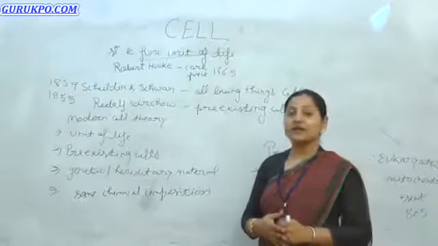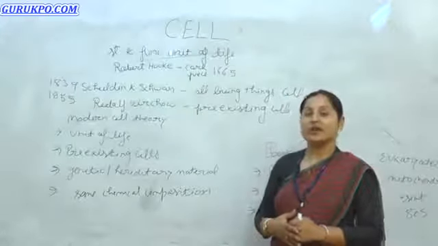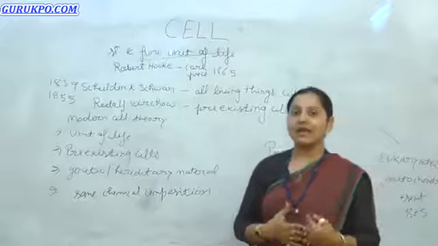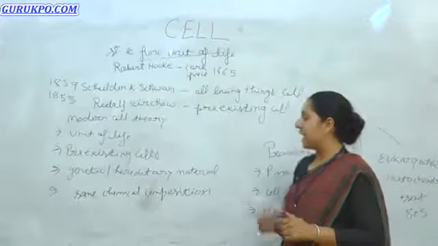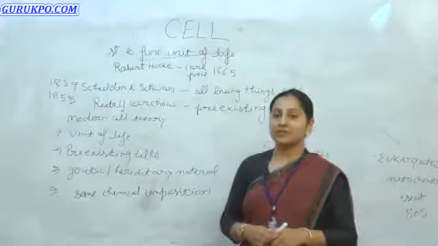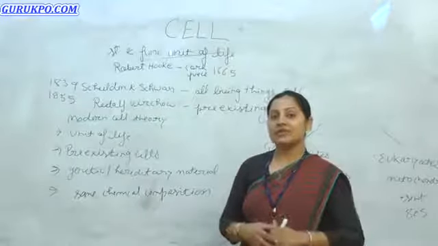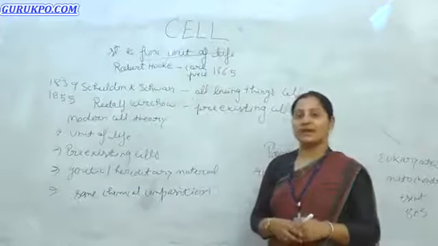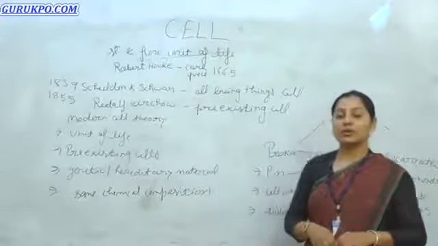All living things are made up of cells, and all cells have genetic or hereditary material, maybe DNA or RNA, which is passed from one cell to another cell. And the last point is that all cells have the same chemical composition. Like if one cell has cellulose 90%, then another cell will have the same percentage of cellulose, pectin or hemicellulose. So this was the modern cell theory.